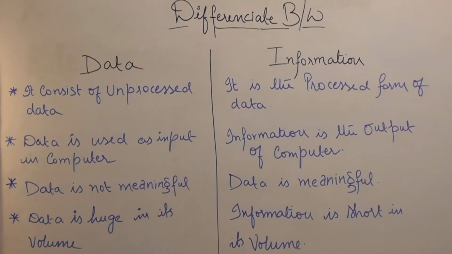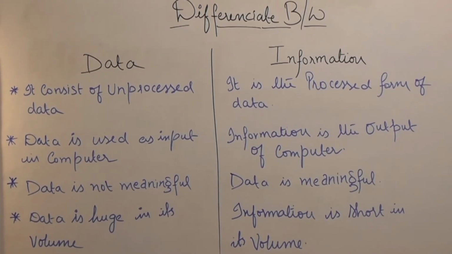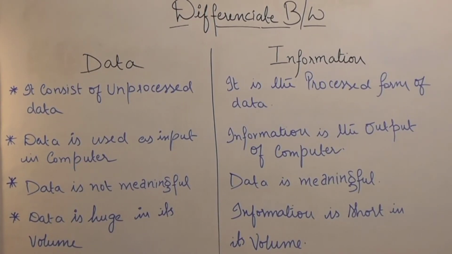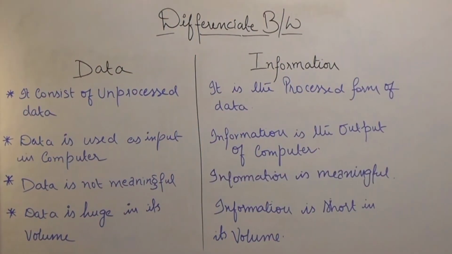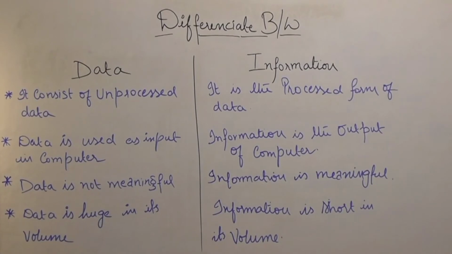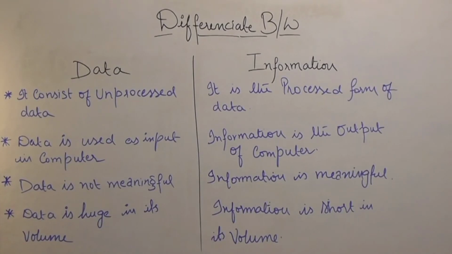Next, data is used as input in a computer. I have already told you that we give the input to the computer, and that input is your data. On the other hand, information is the output of a computer. Why? Because after processing the data, the output or result that comes from that data is your information, right? Similarly, data is not meaningful, whereas information is meaningful.